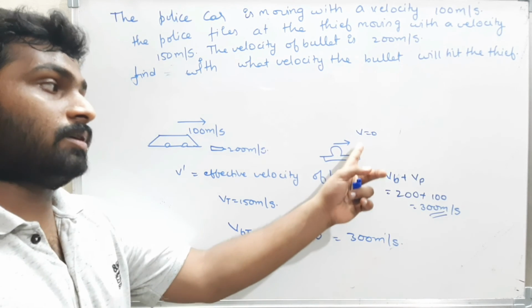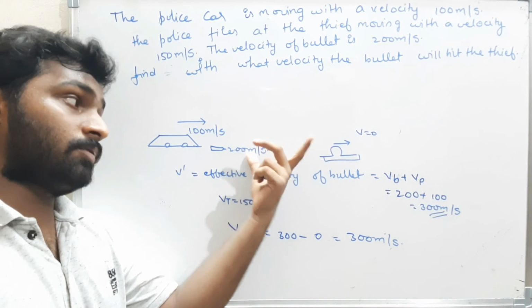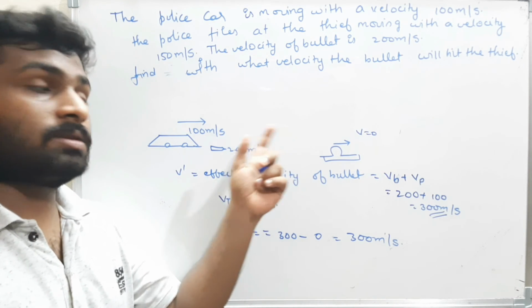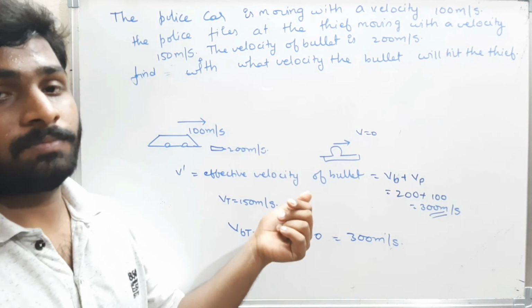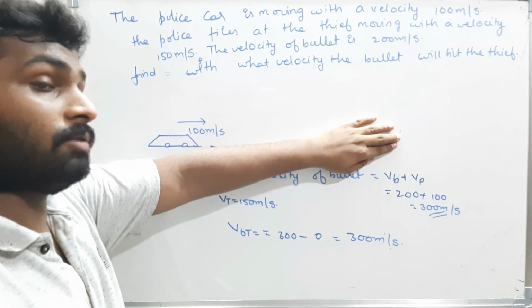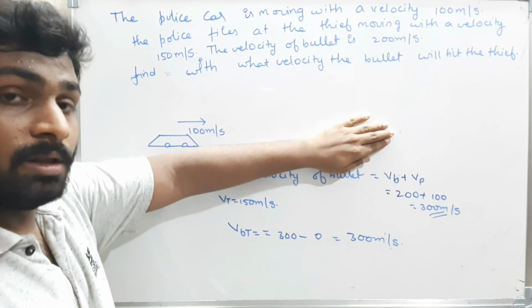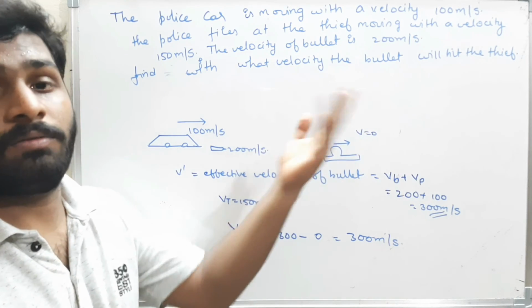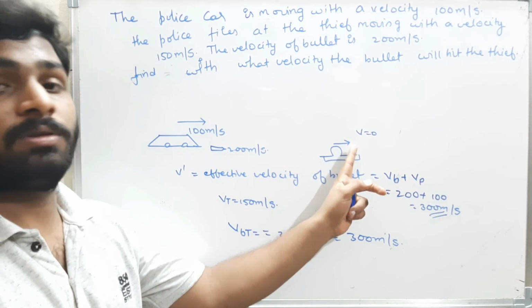Depending on the velocity of the thief, that is the relative velocities of the bodies, the velocity with which the bullet hits the car also changes. If the thief is at rest, the bullet will hit with one velocity. If the thief is moving at a certain velocity, then the bullet will hit with some other velocity. That means the velocity will change with respect to the thief.